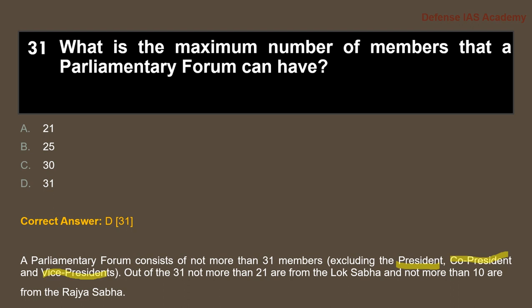Out of the 31, not more than 21 are from Lok Sabha and not more than 10 from Rajya Sabha. So the total number of members is 31.